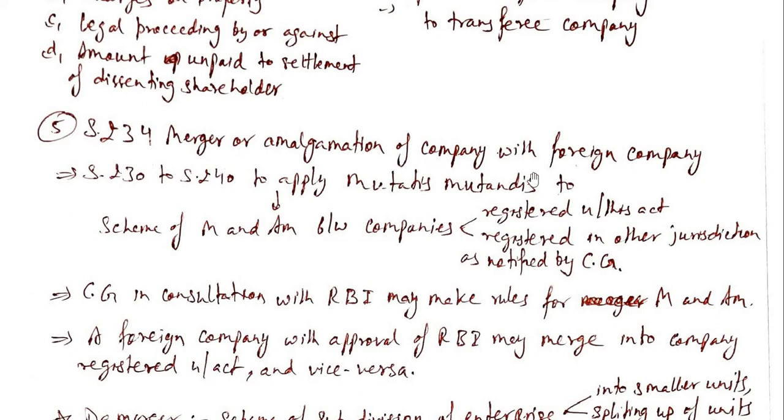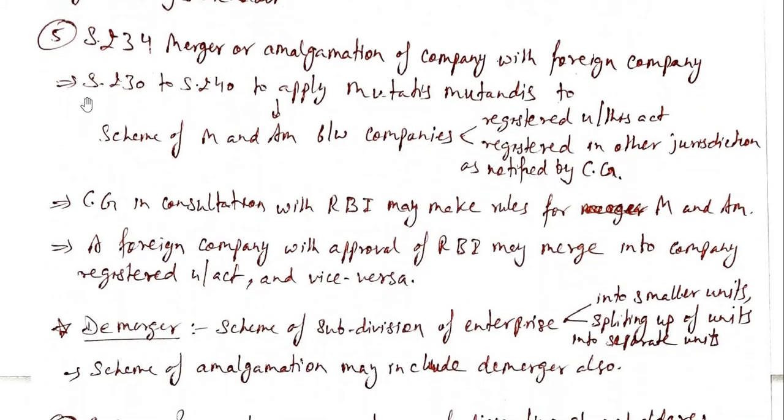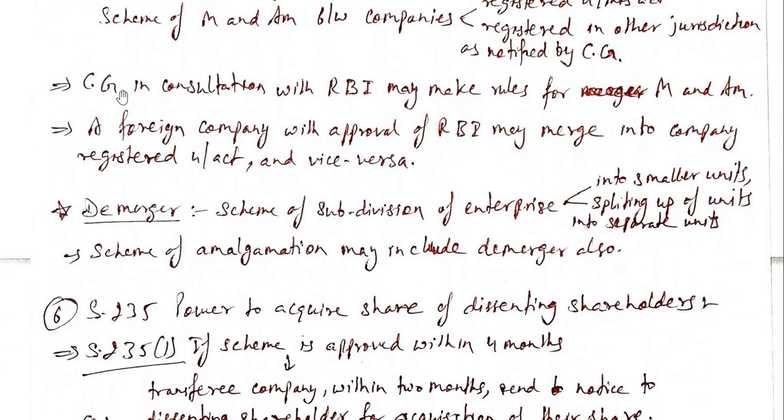Section 234, merger or amalgamation of company with foreign company. Now sections 230 to 240 apply to schemes of merger and amalgamation between companies registered under this Act or registered in other jurisdictions as notified by the central government. Now the central government, in consultation with the Reserve Bank of India, may make rules for merger and amalgamation, and rules are there. A foreign company, with the approval of RBI, may merge into a company registered under this Act, and a company registered under the Companies Act, with the approval of RBI, may merge with a foreign company.